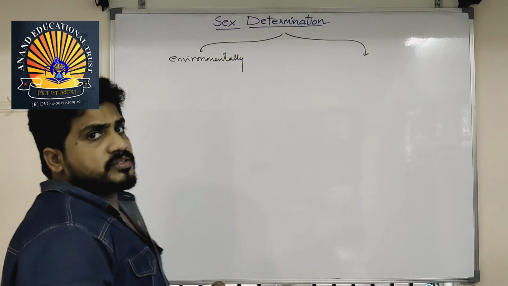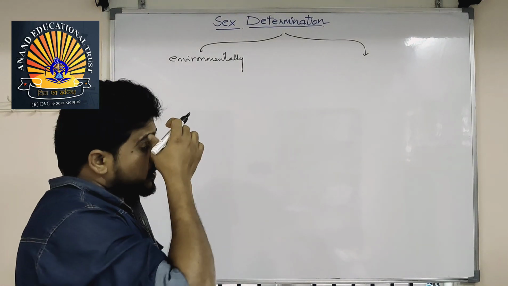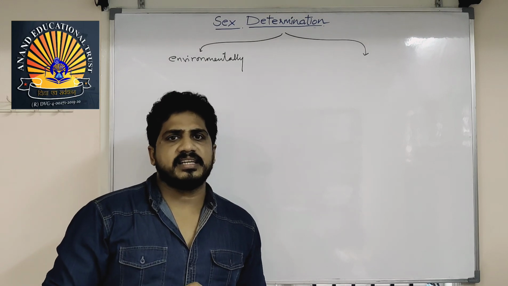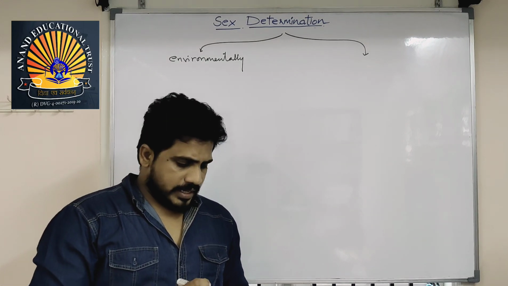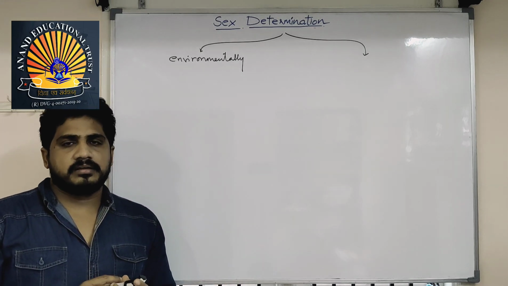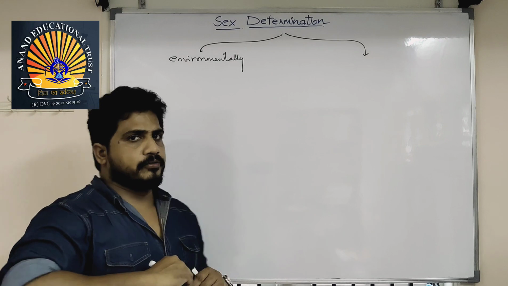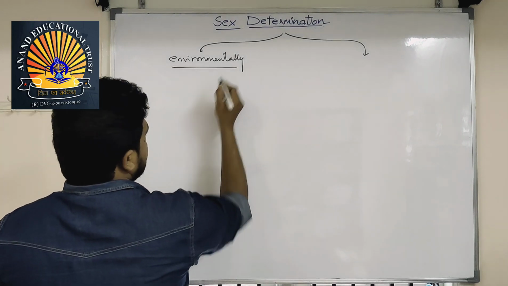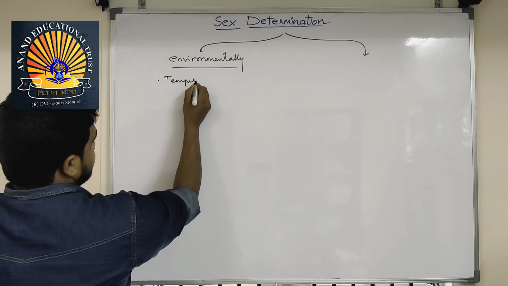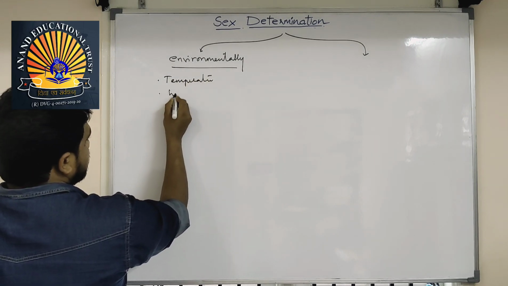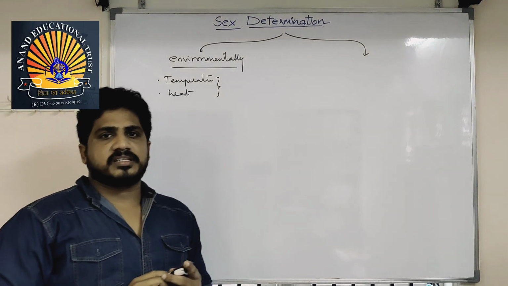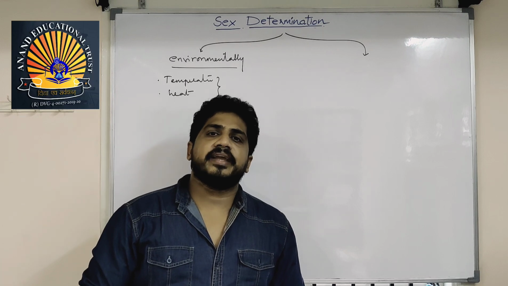Before genetics was introduced into science, it was very tough to find out an animal's sex, whether the individual is male or female, and who decides it. They did not know that sex is determined at the time of fertilization. Before that, some animals' sex was decided by the environment. Environmental factors like temperature, heat, and the conditions around the animals.